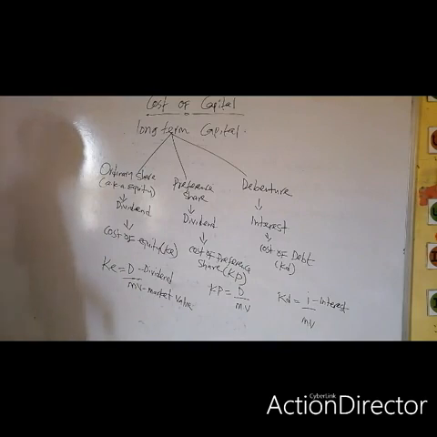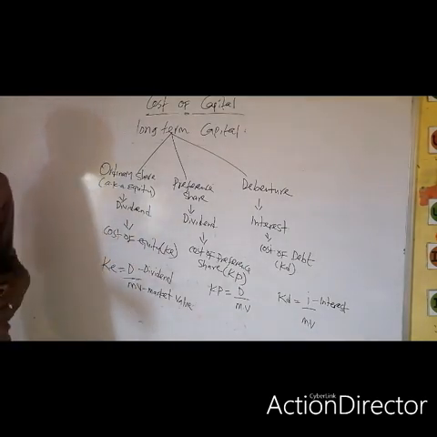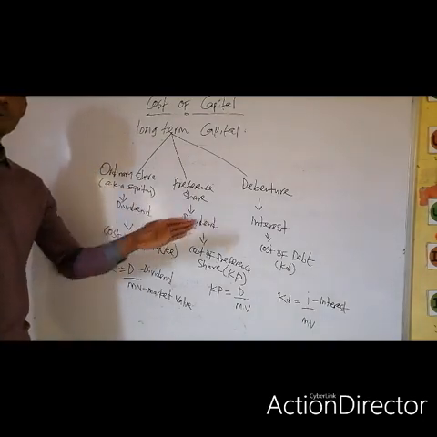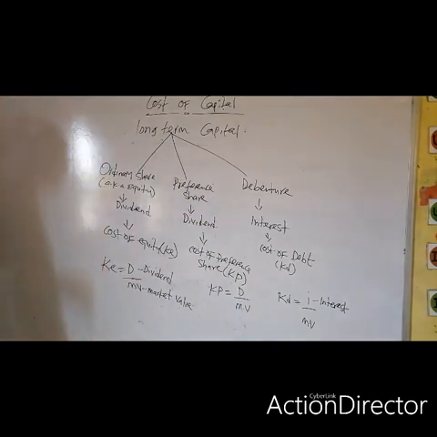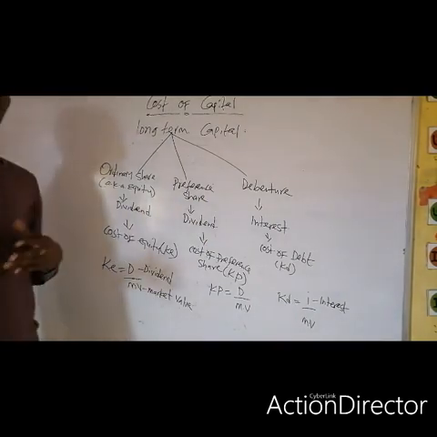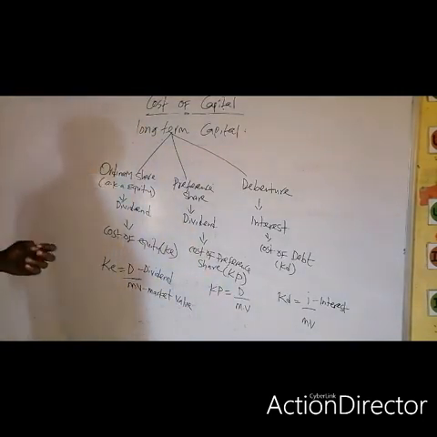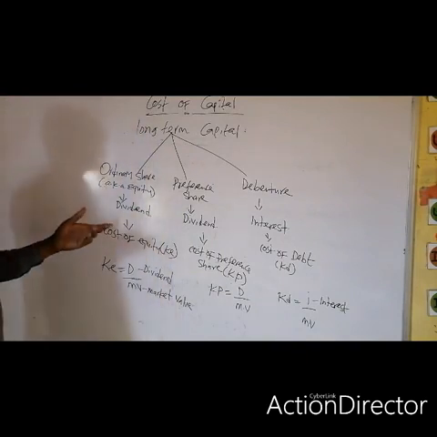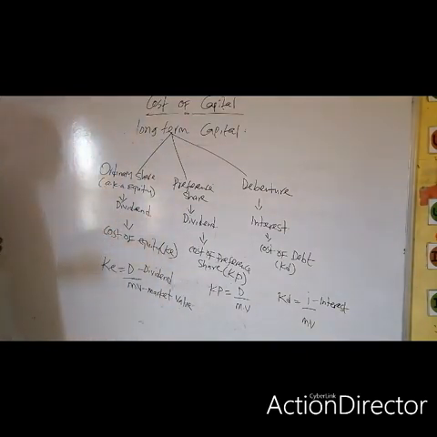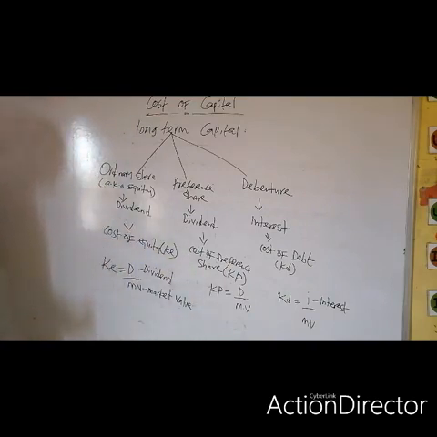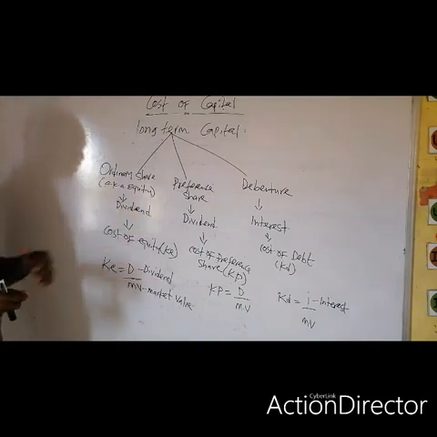The question now is, how do we determine the cost of each of these categories of capital? Because the company will not just wake up one day and determine how much it is going to pay as dividend, as interest, and so on. It depends on some calculations, on the performance of the company per se. So how do we calculate the cost of capital of each category?